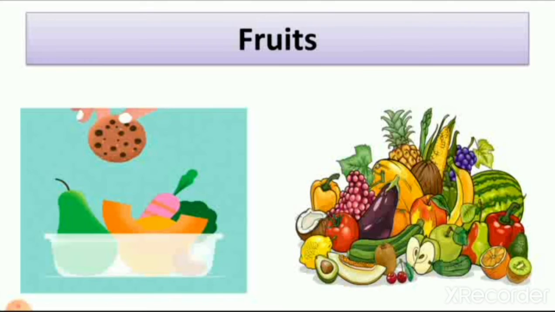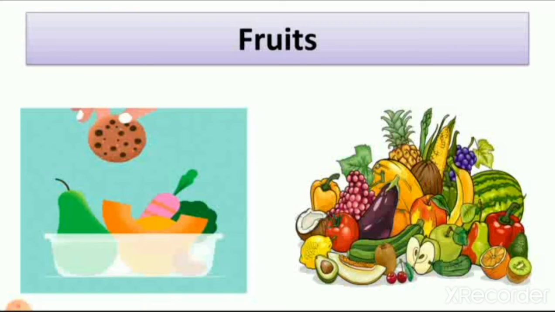Now the things we get from plants, you can see here: fruits. We all know that the fruits which we eat we get from the plant. We learned in lesson number 3 also that fruits are part of the plant. So not all food, we get from plants, some we get from animals also, but here we learn about food from plants.